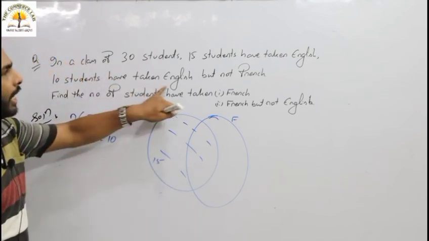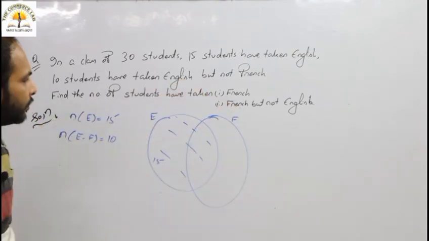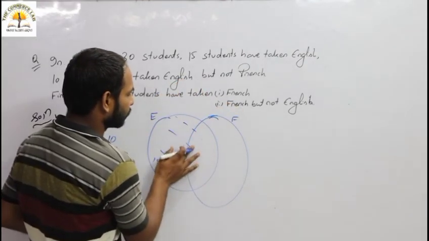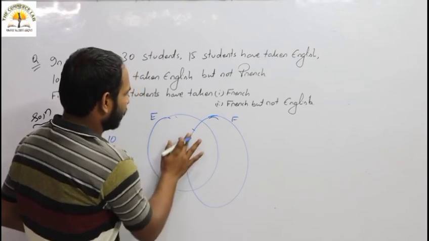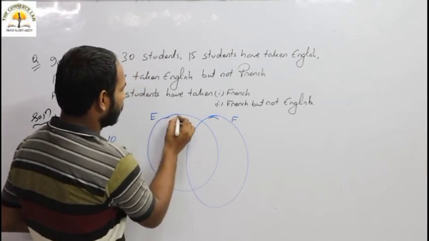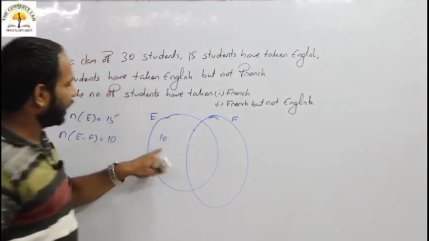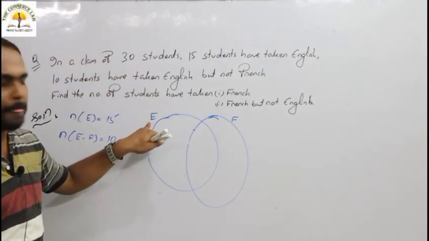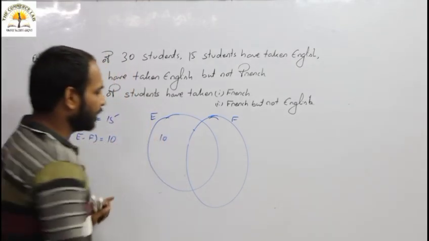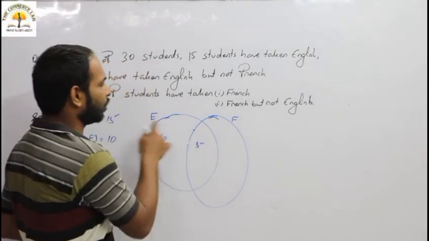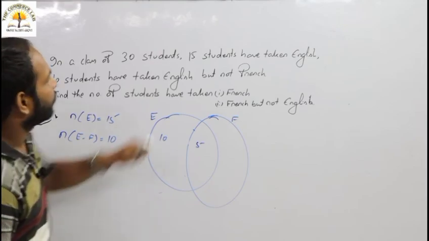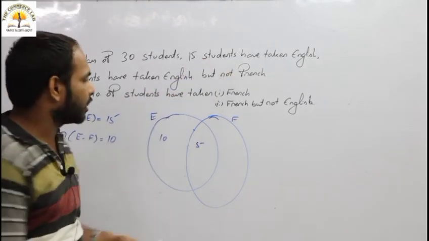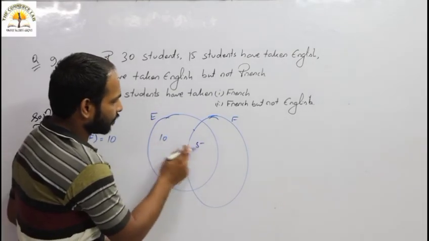10 students have taken English but not French. That means 5 students have taken both English and French. Am I right? Am I clear? 15 students have taken English in total, 10 plus 5.